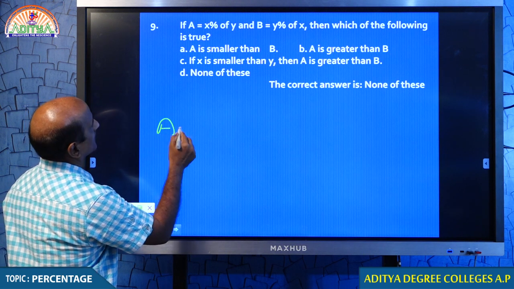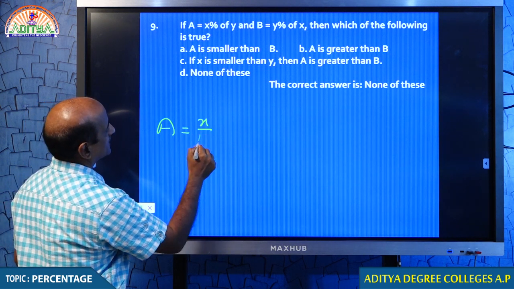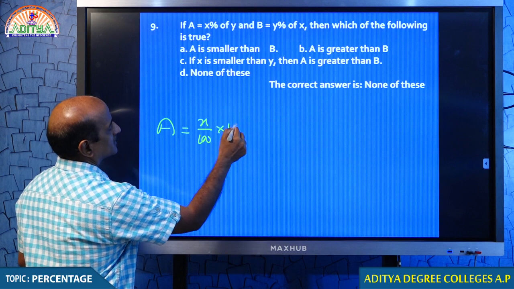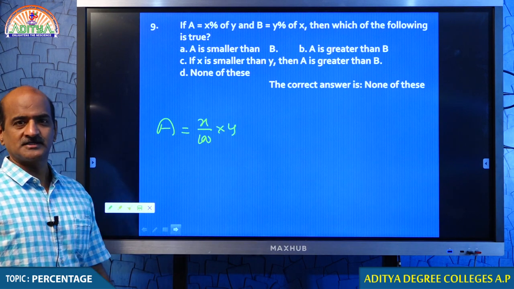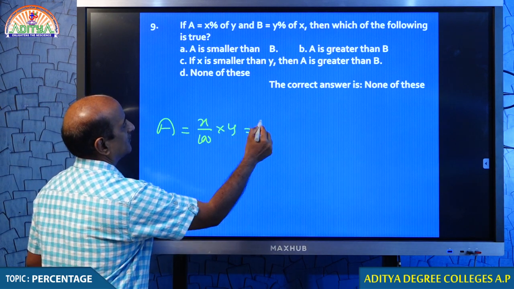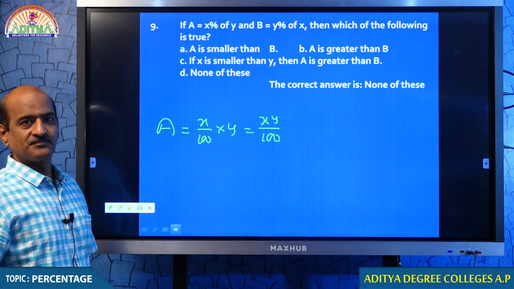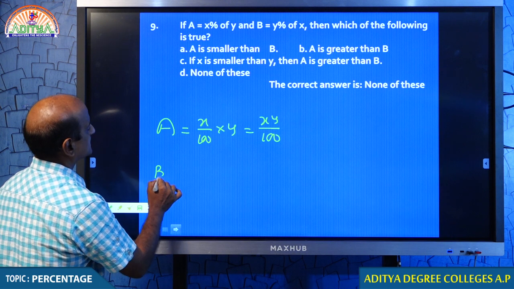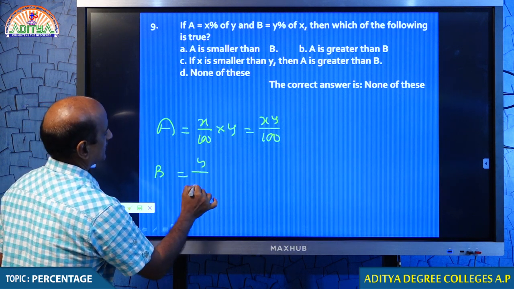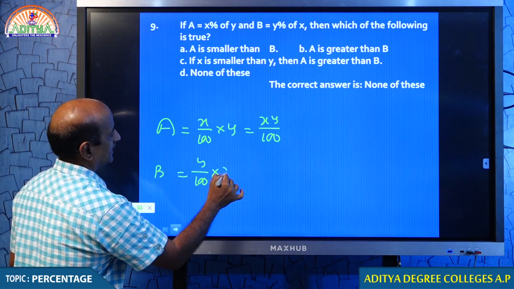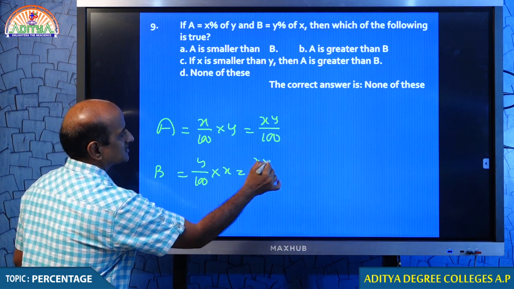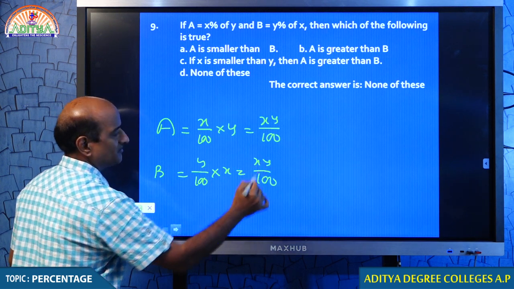Because in question number 9, A is given as x% of y. You understand what I mean by x% of y? Therefore, A is equal to x into y by 100. And B is given as y% of x. So, that is y by 100 into x. Again, this is also x into y by 100, you know.